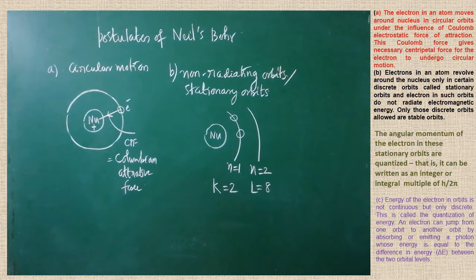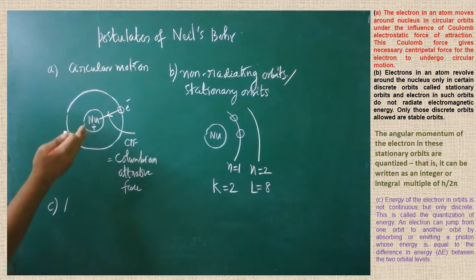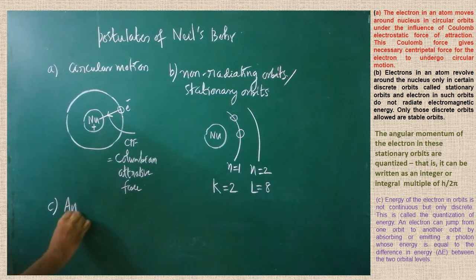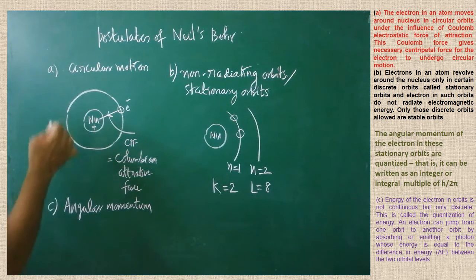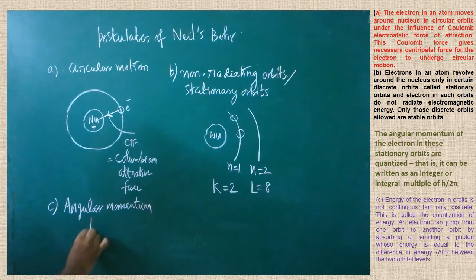Now we are going to learn about the third postulate. In the third postulate, he has told about the angular momentum of the electron. Whenever any electron or any other particle is moving around a circle, that particle will possess angular momentum. Whenever any body moves in a straight line, that body will have linear momentum. Like that, since the electron is revolving in a circular path, angular momentum is possessed by the electron. That angular momentum of the electron is given by Niels Bohr.